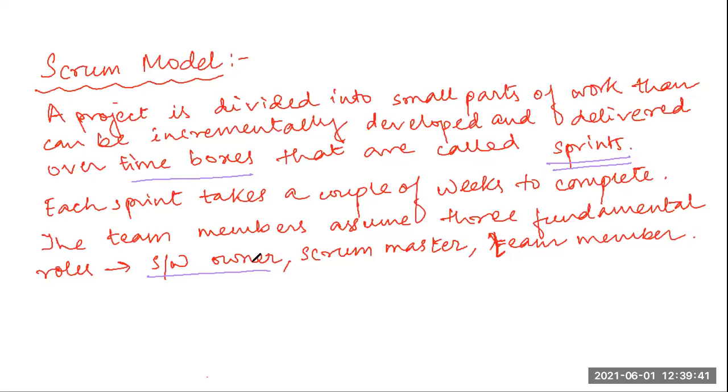The Scrum Master's role is to act as an intermediary between the software owner and the team members, and the team members will overall facilitate the development work. So three categories are there. One's job is to communicate with the customers and make them understand about the software.